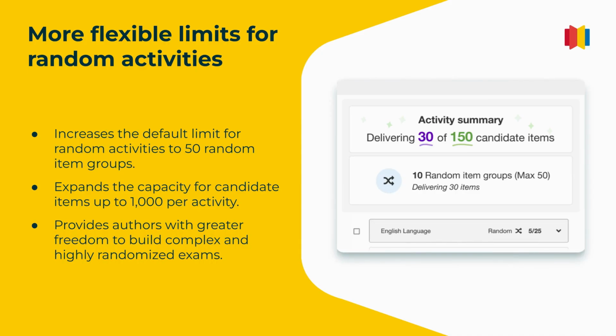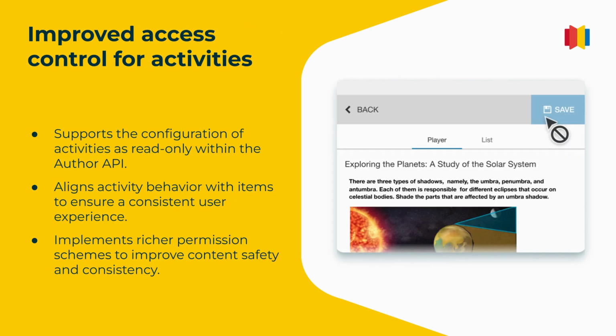Build more complex exams with increased flexibility for random activities. We've raised the defaults to 50 random item groups and 1,000 candidate items, so authors have more freedom to build complex, randomized assessments. Activities can now be configured as read-only in the Author API. By aligning the behavior of activities with items, you can implement richer permission schemes that improve both safety and consistency.